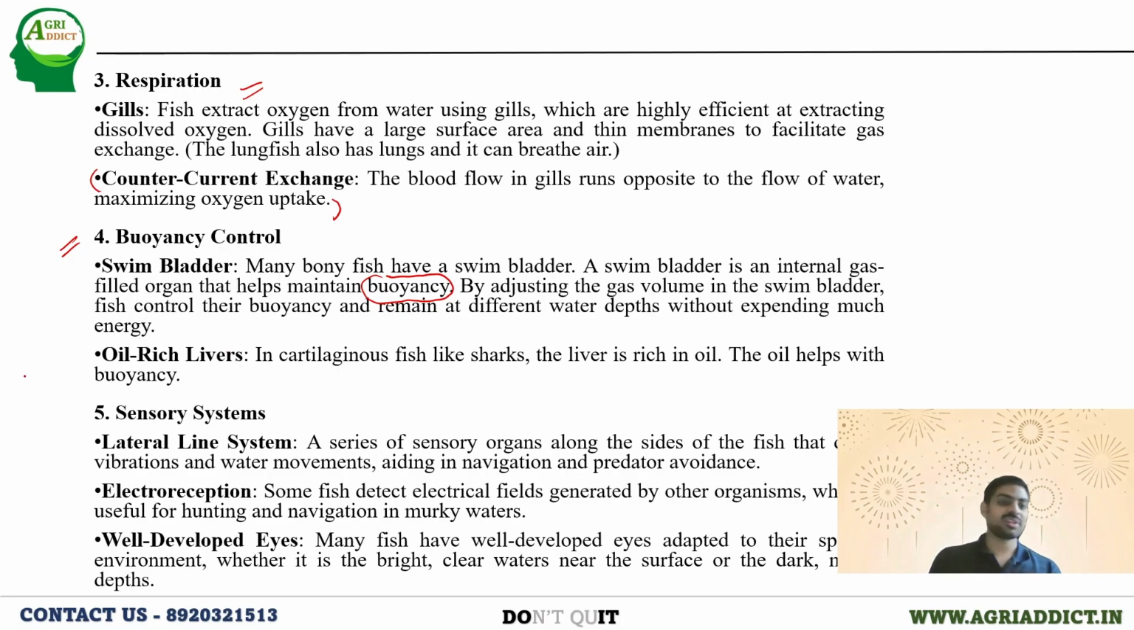And next with respect to the oil rich livers. See, in cartilaginous fishes like sharks, the liver is rich in oil. Okay, this oil is helping in the buoyancy. Here, the example shark is very important to note, means in which cartilaginous fishes this liver oil is more. If they ask, in sharks it is more, and the oil that is present in the liver is helping for the buoyancy. Next, sensory system, it is the lateral line system and electroreception and the eyes.